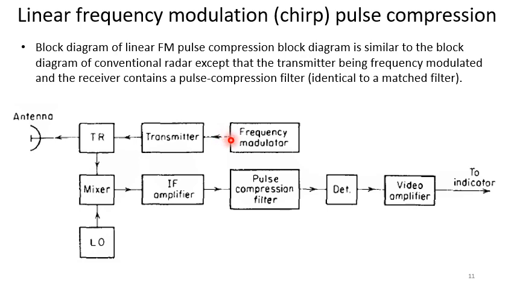It is frequency modulated by this frequency modulator. This part is almost equivalent to the previously discussed superheterodyne receiver, but after the IF amplifier we have a special filter called the pulse compression filter. So these two things are new in the case of the linear frequency modulation pulse compression technique.